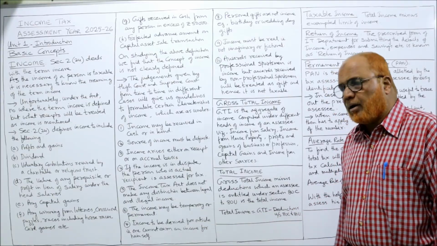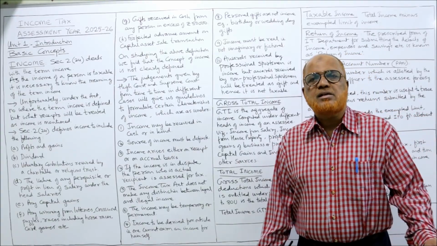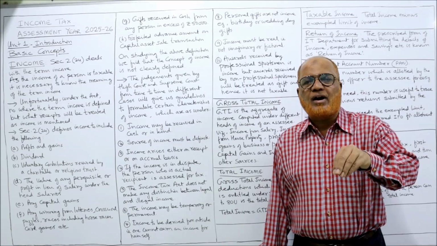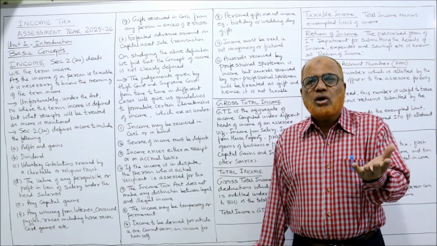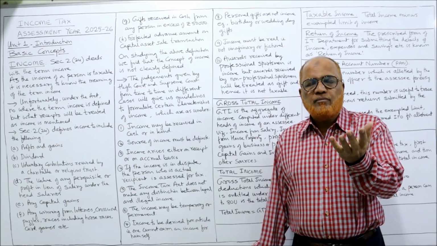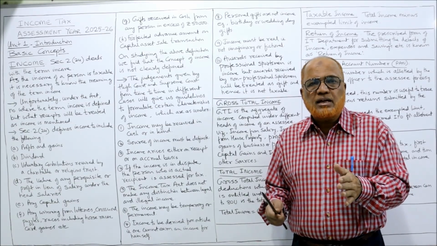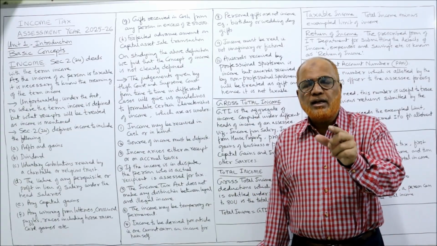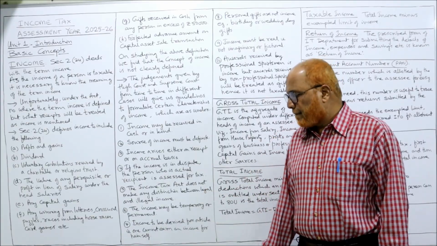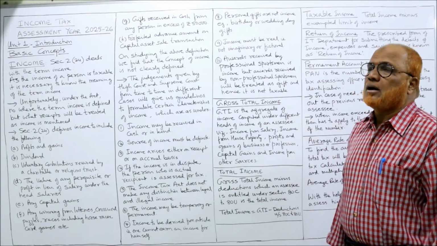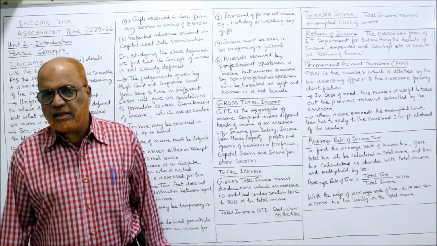Next one is income to be derived from outside, that is, one cannot earn income by himself. Example, when pocket money is given by the father to the son, it is not the income of the son because it is not generated from outside. The income which is received by the son is generated within the house. So if that is the case, it is not taxable. It is not an income in the hands of the son because it is not generated from outside. Next one is personal gifts are not incomes. Example, birthday gift or wedding day gift.